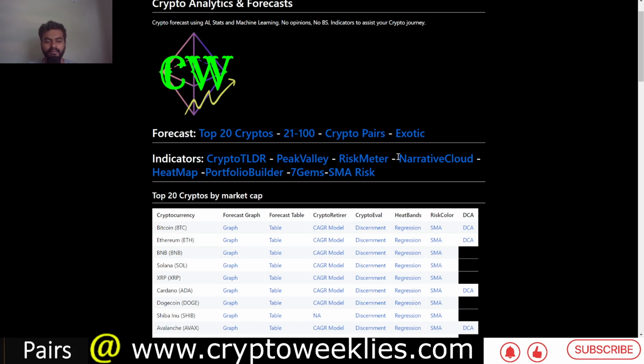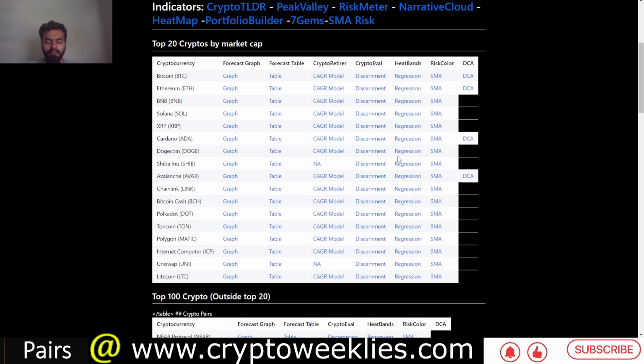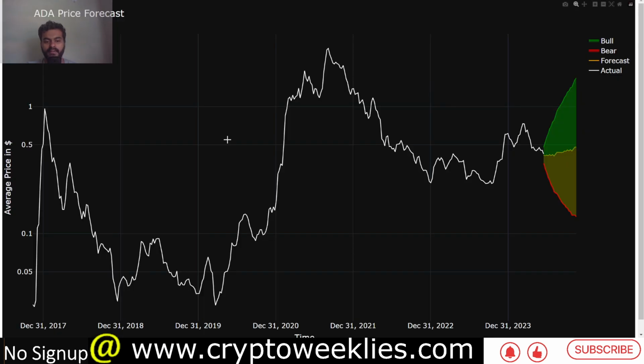So now that we have covered everything on the news front, let's look at Cardano and token ADA and conduct an AI based forecast. We have the weekly price action of ADA starting November 2017 till about today, that is June 16. The AI model is trained on this weekly price action, and the following are the output.